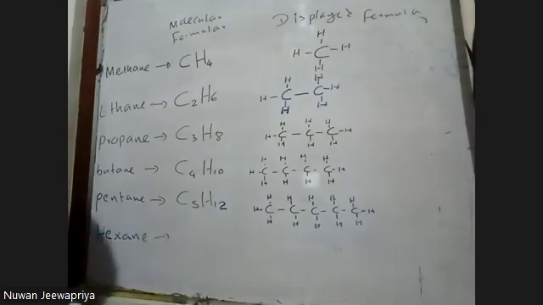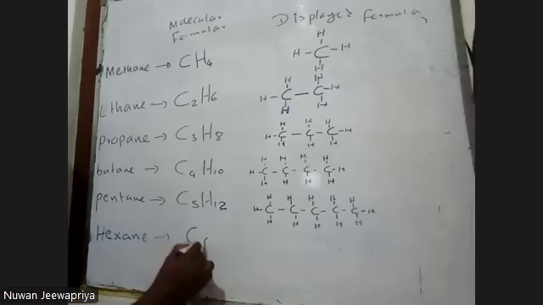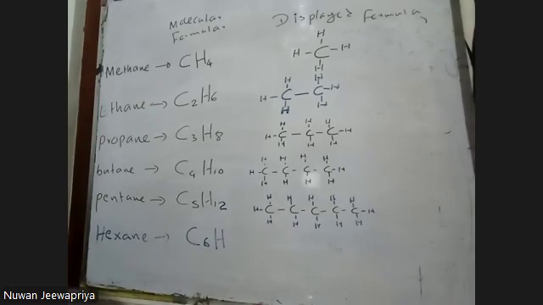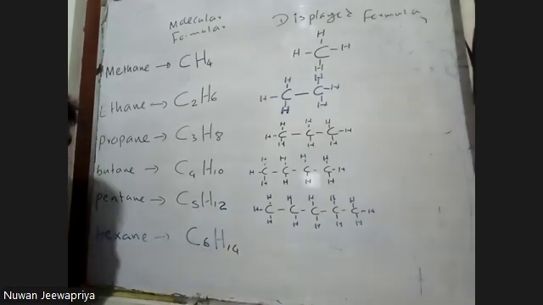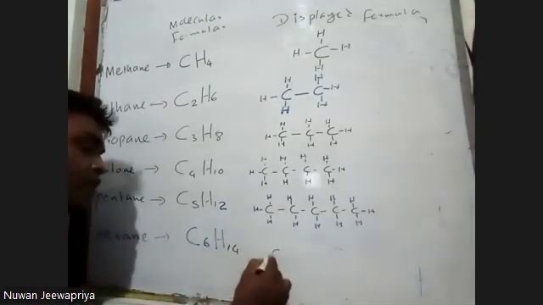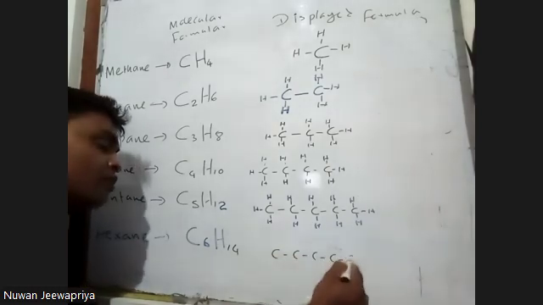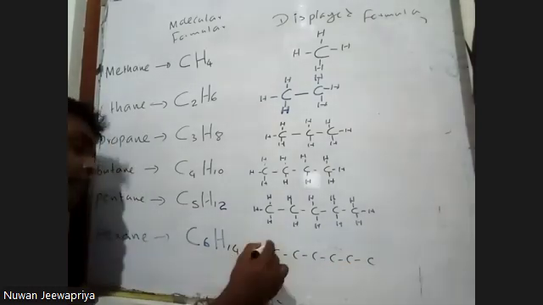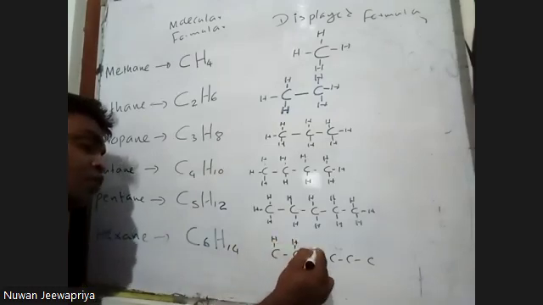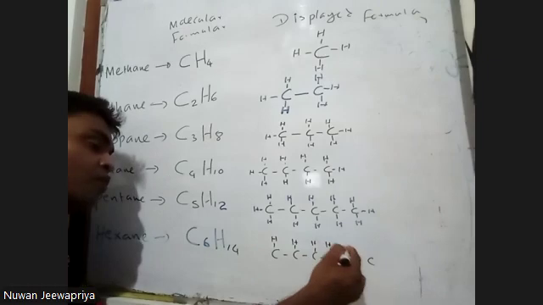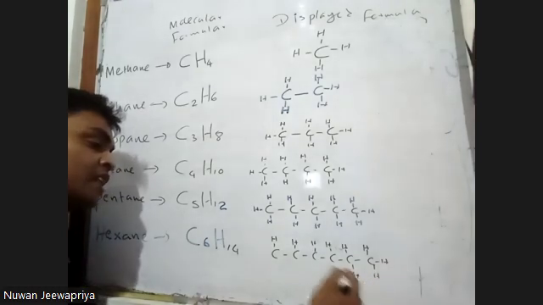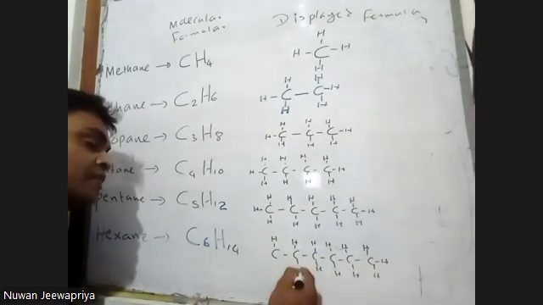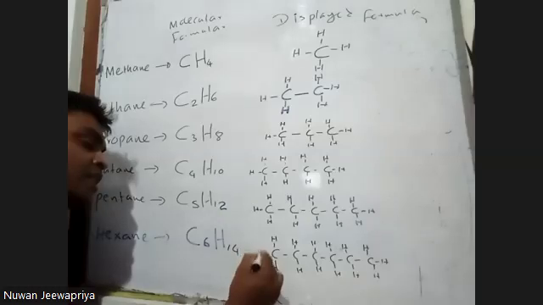Hexane. Hexane is 6 carbon atoms. So it is C6, and the formula is CnH2n+2, that is the general formula. So then 14: C6H14. So 1, 2, 3, 4, 5, 6 carbon atoms and 14 hydrogen. 1, 2, 3, 4, 5, 6, 7, 8, 9, 10, 11, 12, 13, 14.